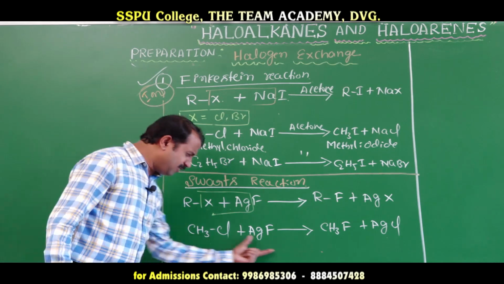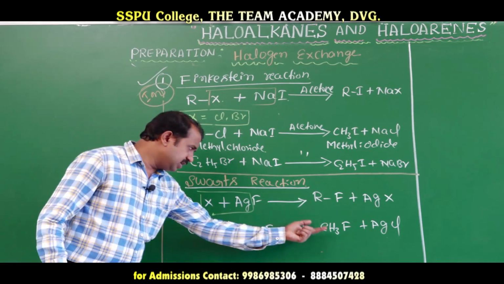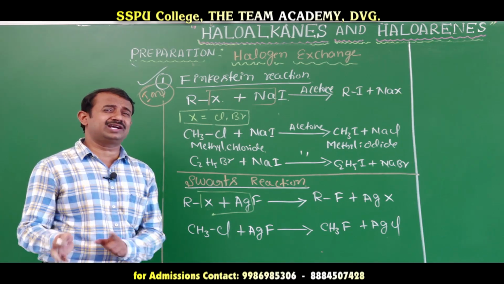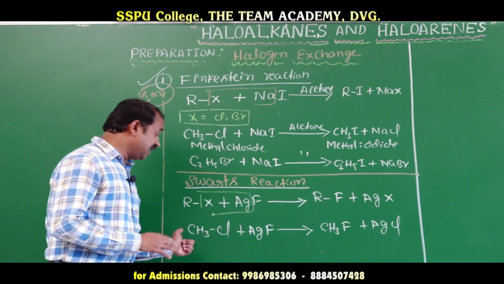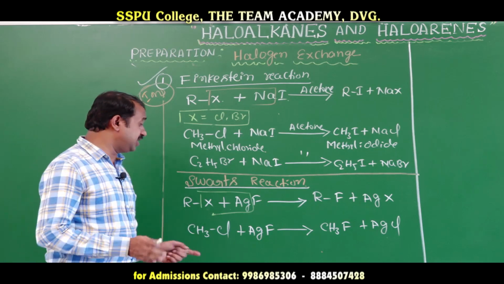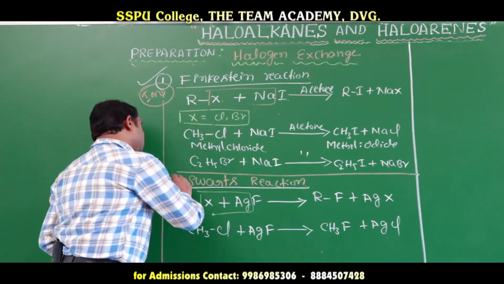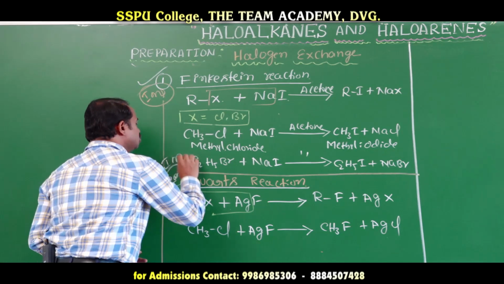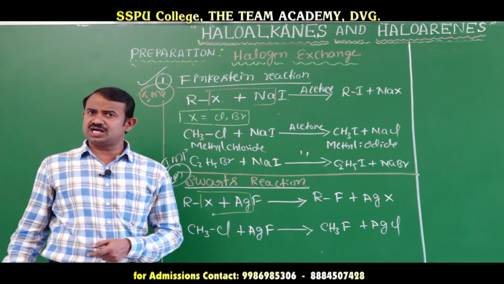Ethyl bromide forms ethyl fluoride. Alkyl chloride or alkyl bromide is converted to alkyl fluoride by a metal fluoride. That reaction is called the Swarts reaction. This is also important. They will ask 1-mark or 2-mark questions.